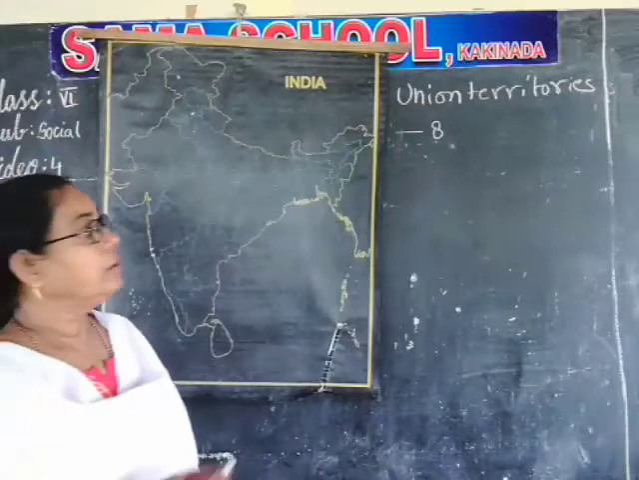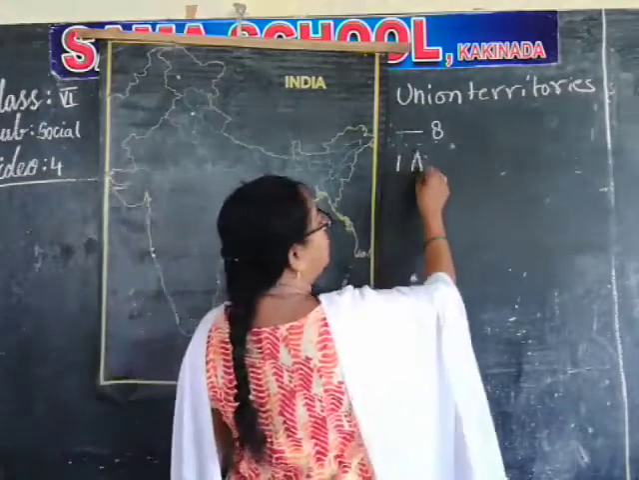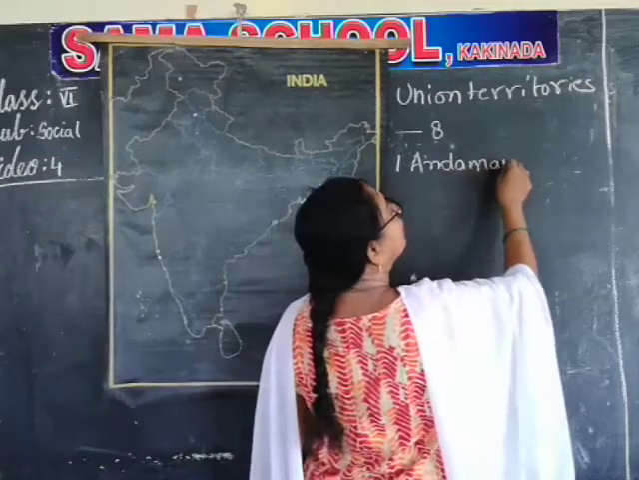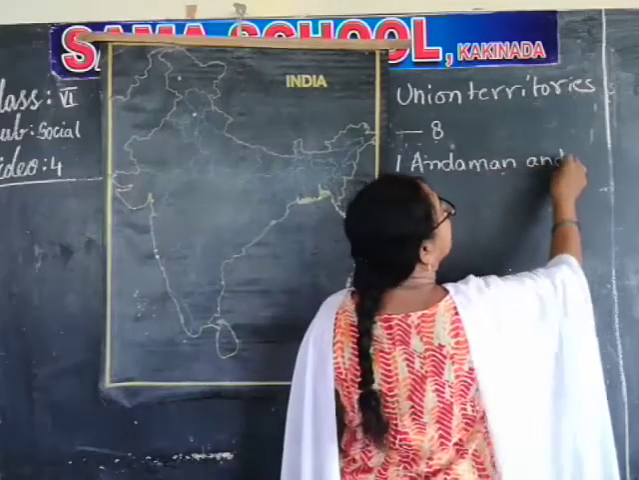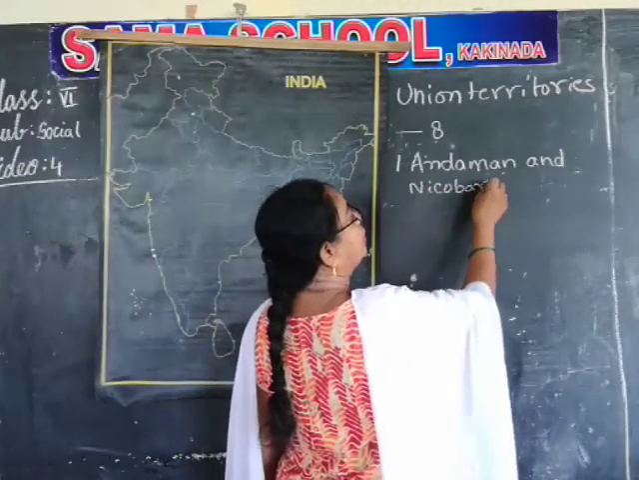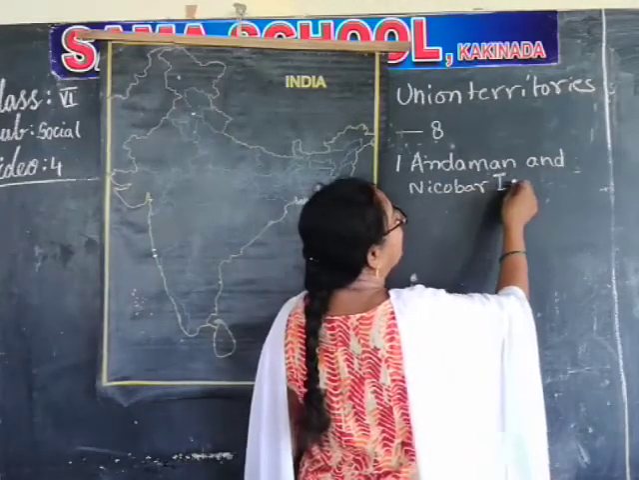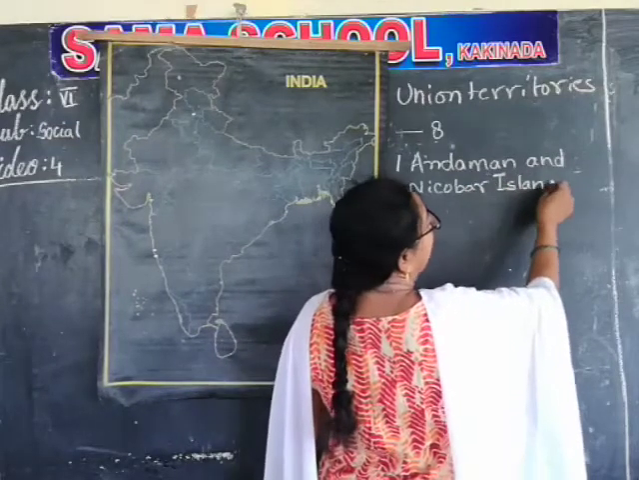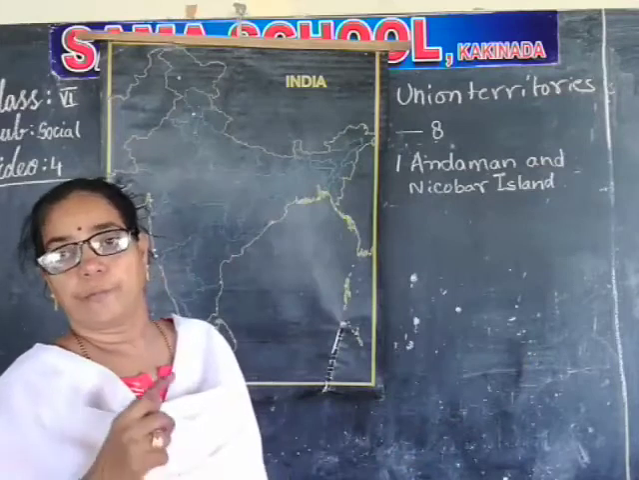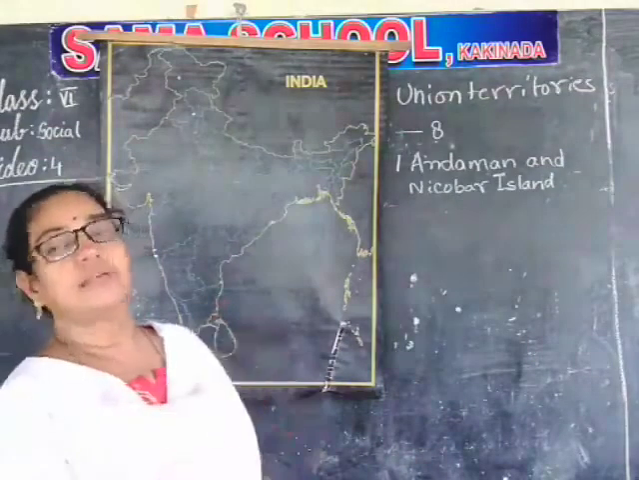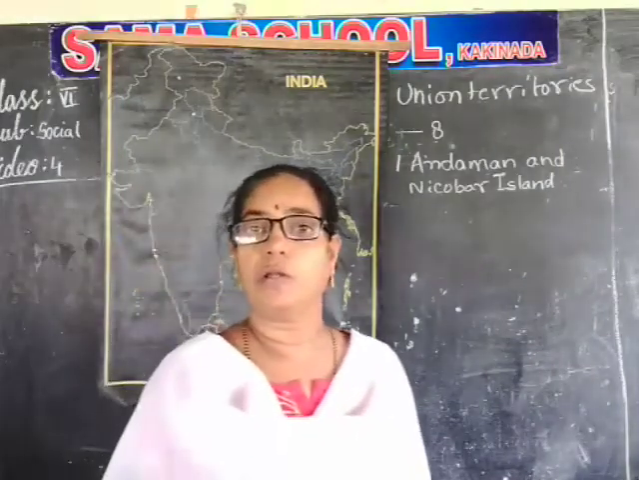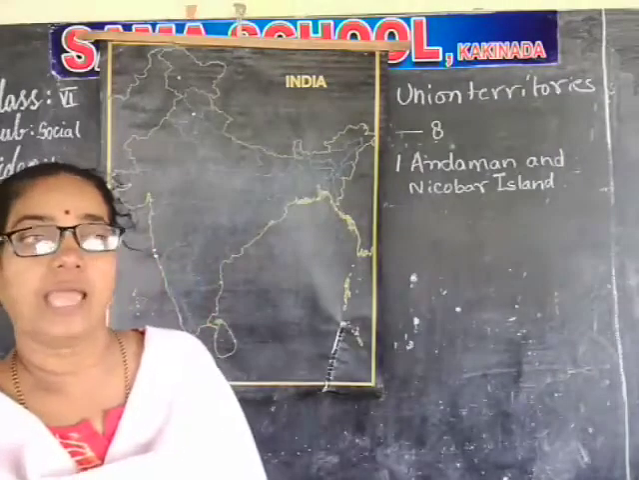They are, first one, Andaman and Nicobar Islands. Okay, what is meant by island? The land which is surrounded by water on all sides is called an island.